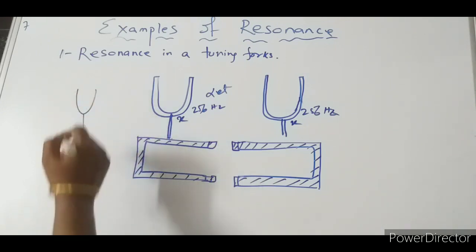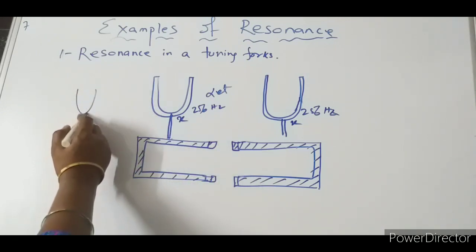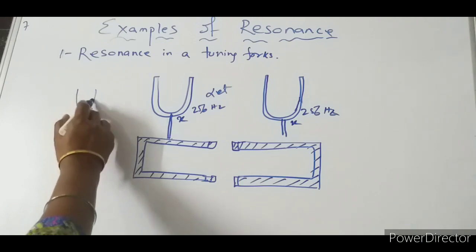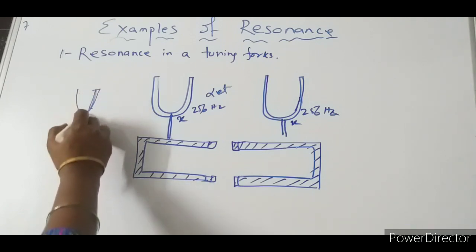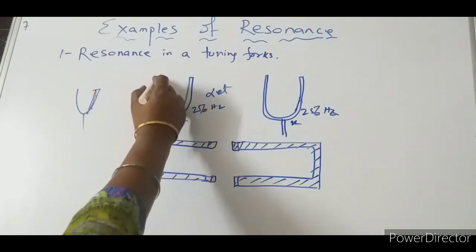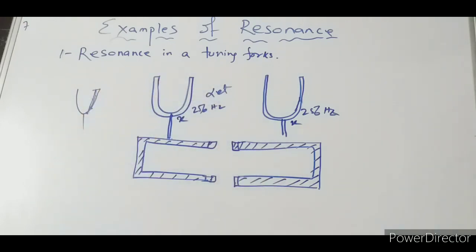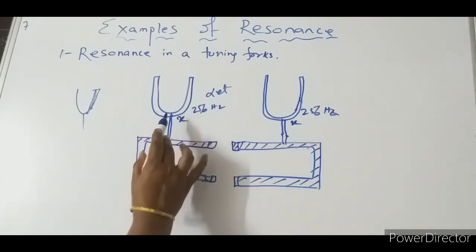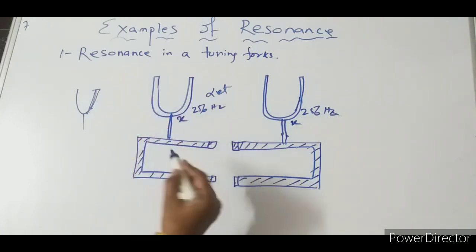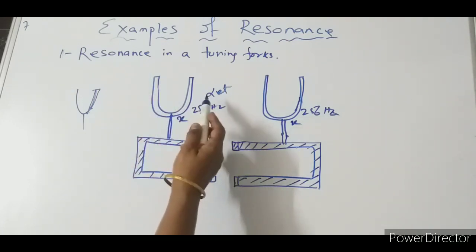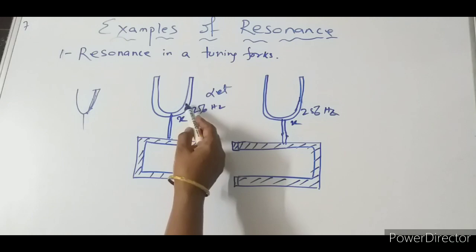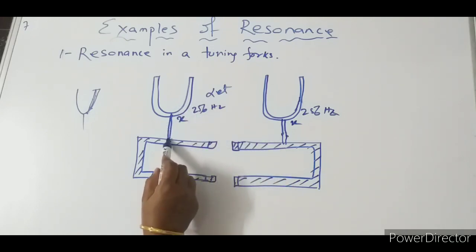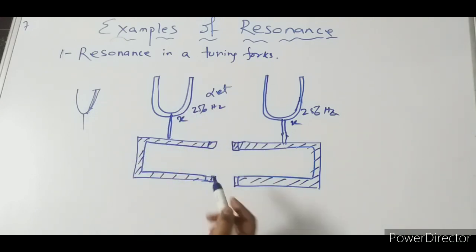Here, this one can be done two ways. Either you take another tuning fork, strike it so it is vibrating, and attach it here. This can be one condition. Otherwise, this one you have attached, this tuning fork you take, strike it on a hard surface, and it will start vibrating. When it starts vibrating, you attach it to this top.